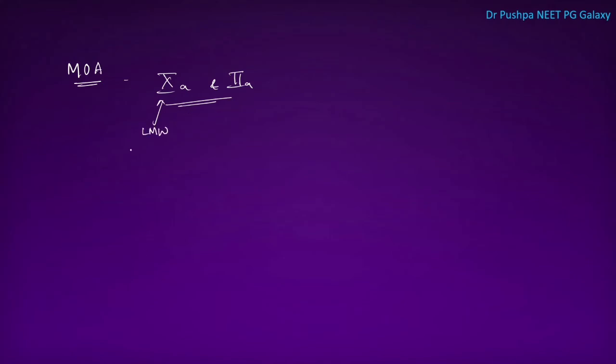What is the specific antidote for heparin? Antidote is protamine sulfate. This is one of the important questions. Protamine sulfate.